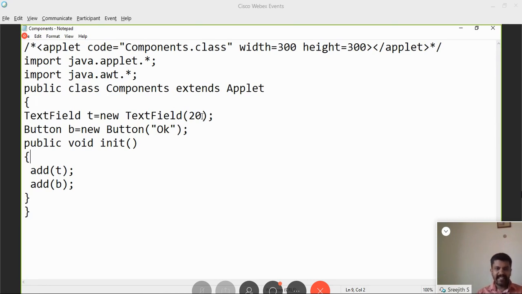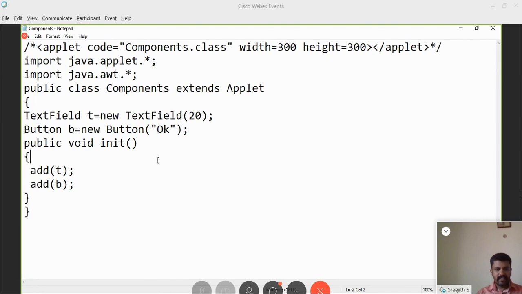with the required size. Then the next component is the button. What is a button? Submit, reset, all these buttons you are using. So Button b is equal to new Button of OK. What does OK indicate? The label of that button. The button will have something printed on it.